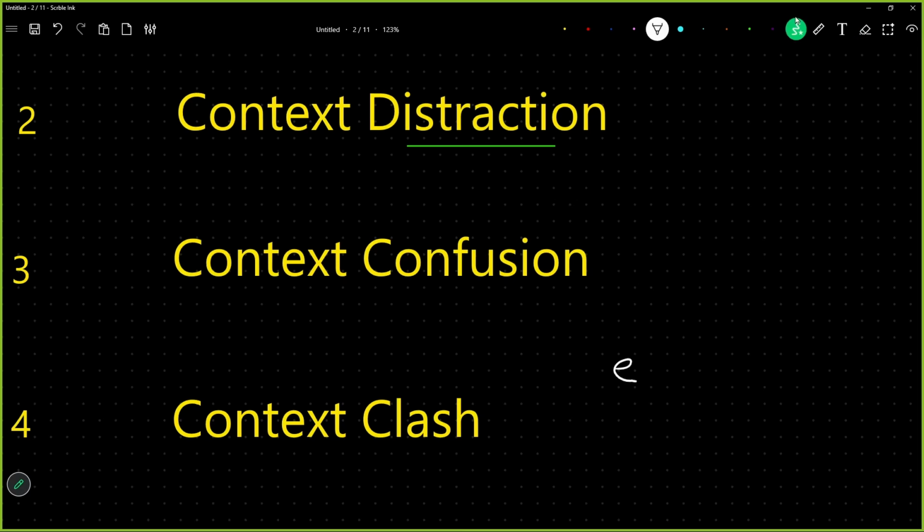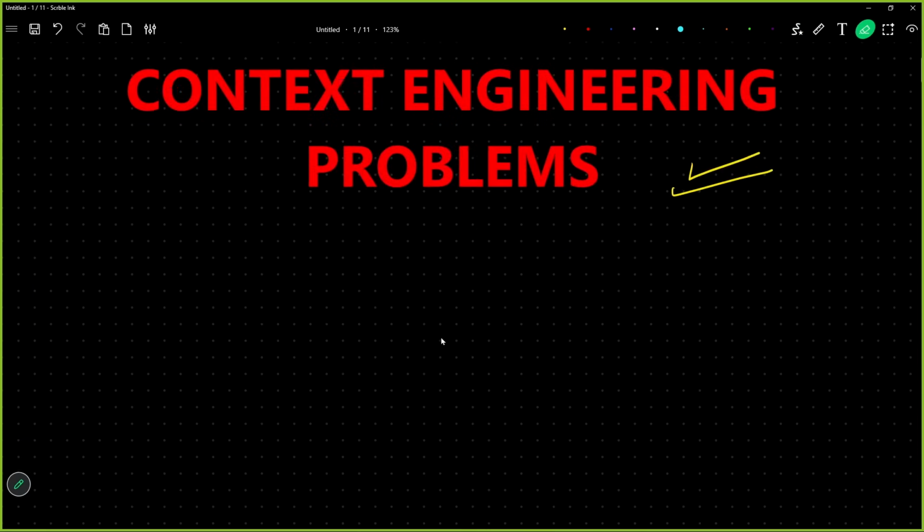Context clash is when, regarding the same event, you get lots of different information. From information source A you got XYZ information, from source B you got XYZ information. Now which information to trust? Always trust the latest information. Okay, so this is what context clash was, and now we are going to go ahead and talk about the solutions of context engineering problems.